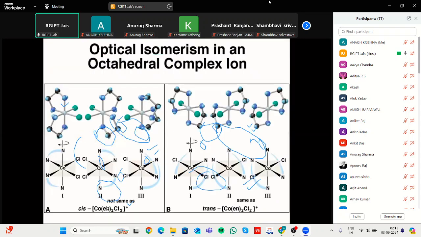These are some complexes which have optical activity. In the case of an octahedral complex, it is rotated in either the D direction or the L direction. If it is rotated in a clockwise direction, it is the dextro complex, and if it is rotated in an anti-clockwise direction, then it is known as the levo complex. These are all about isomerization, and we will come to the next theory, that is VBT.